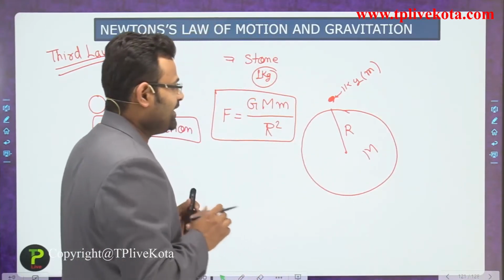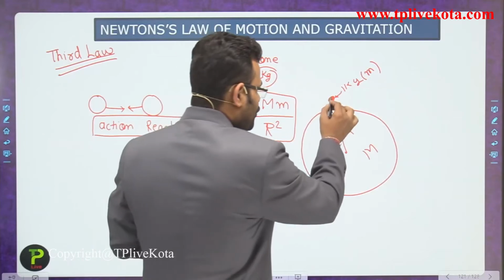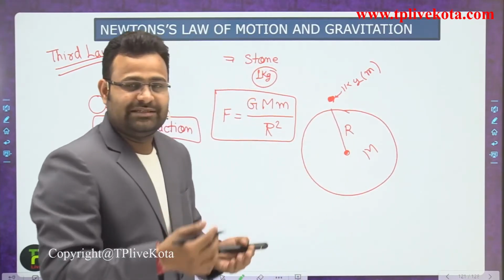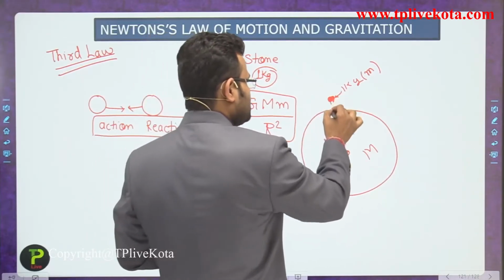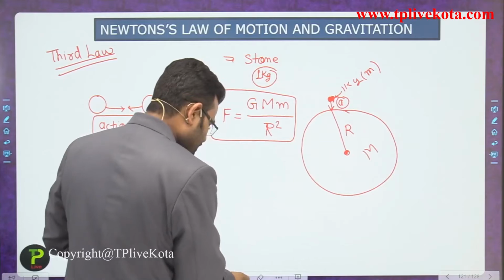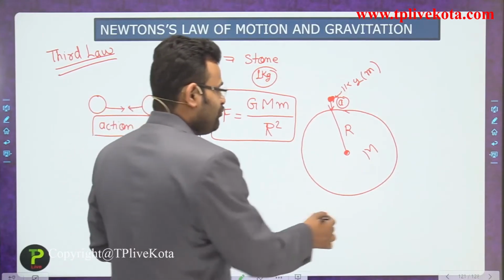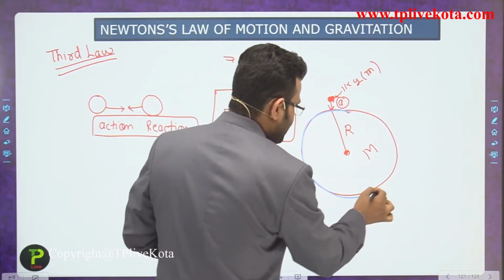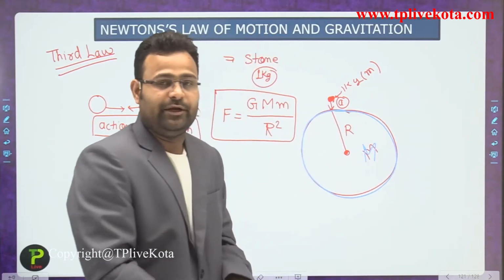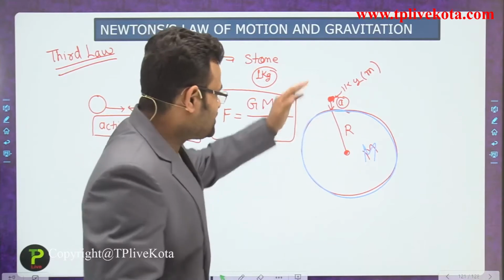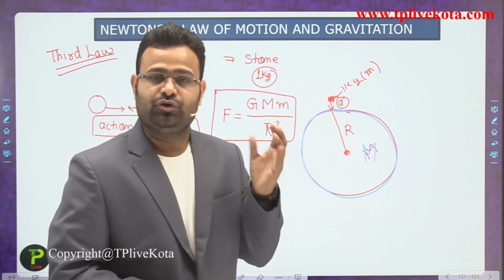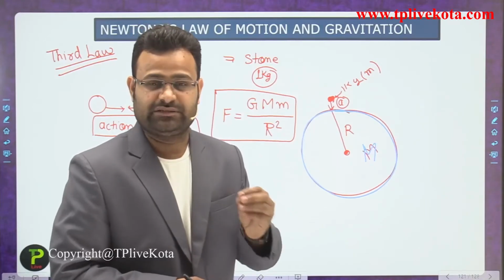But dear students, both bodies have the same amount of force, yet we see that only the stone is moving in that direction and getting some acceleration a. Why does the second body, the earth with capital M, not move towards the stone? Only the stone moves towards the earth. The earth cannot be seen moving toward the stone.